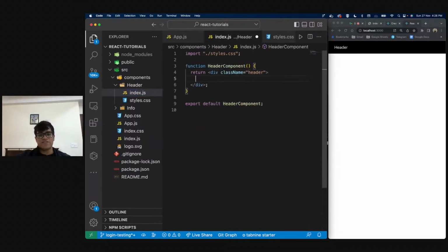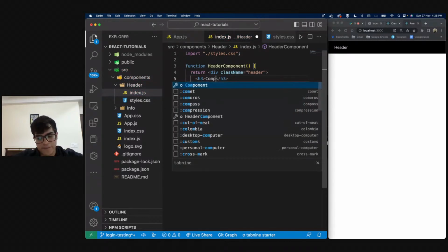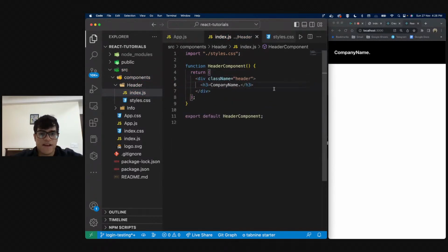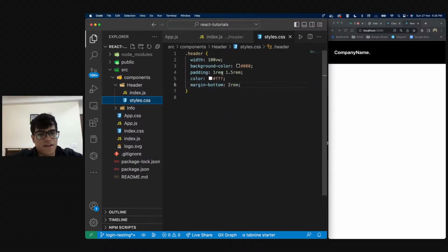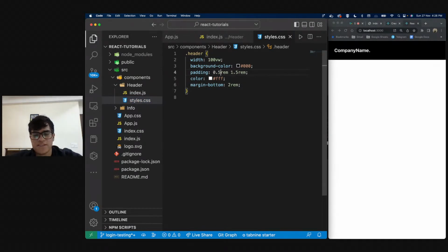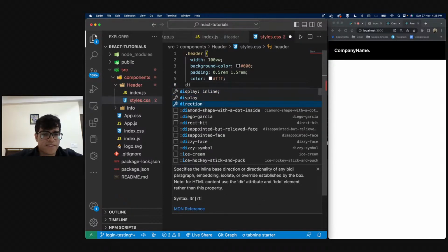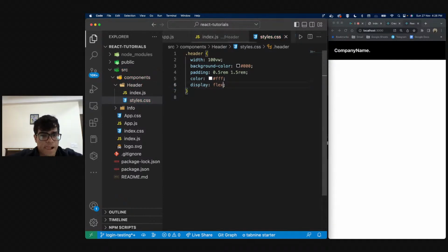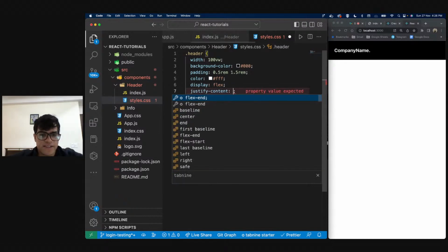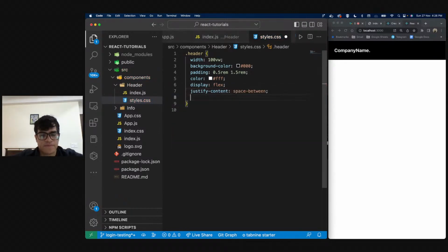So now over here, instead of doing this, I will first give an h3, right? And I'm going to say company name. And I'll go over here. Instead of this padding, I'm going to give it a lesser padding, and I'm going to make display flex, right? Justify content space between, align items center.